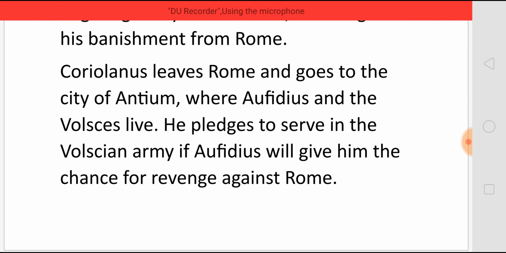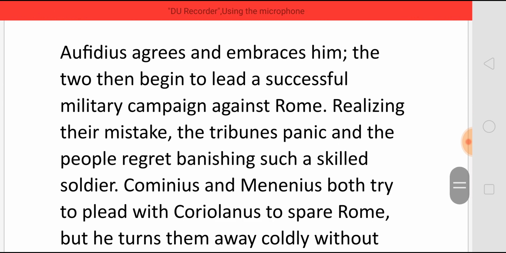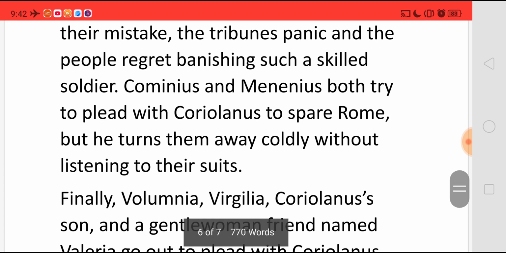He pledges to serve in the Volscian army if Aufidius will give him the chance for revenge against Rome. Aufidius agrees and embraces him. The two then begin to lead a successful military campaign against Rome. Realizing their mistake, the tribunes panic and the people regret banishing such a skilled soldier. Cominius and Minucius both try to plead with Coriolanus to spare Rome, but he turns them away coldly without listening to their suits.